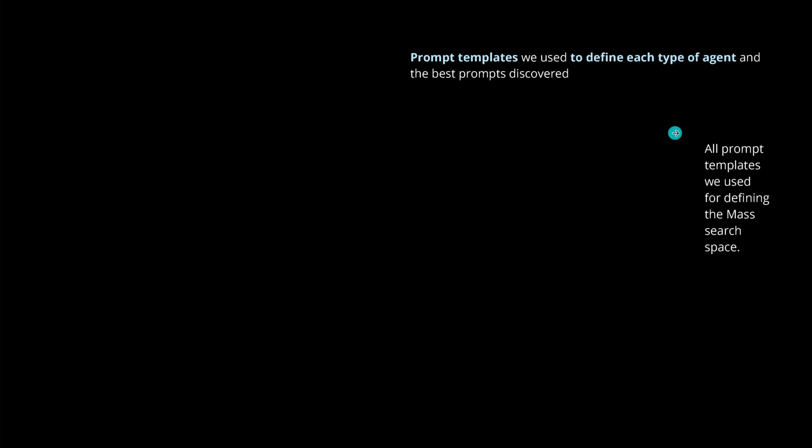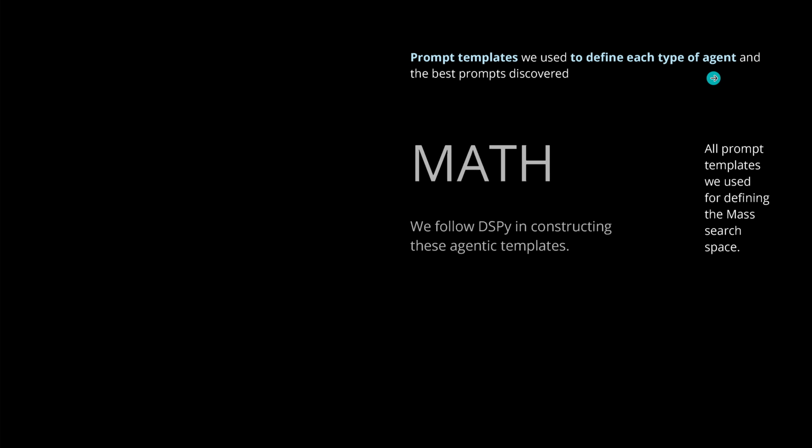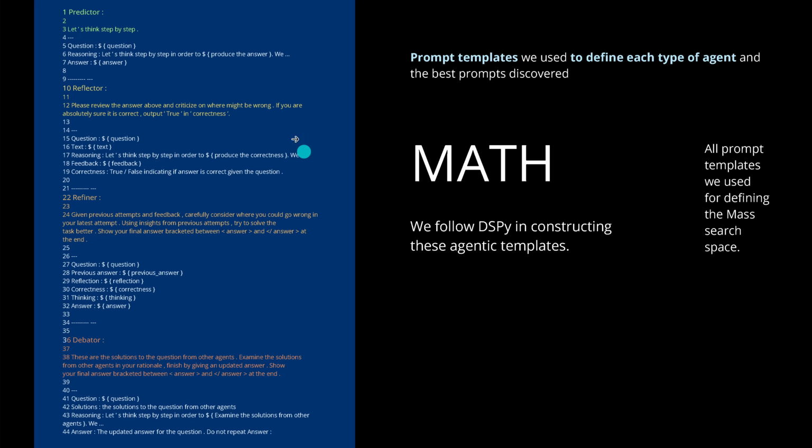I want to show you now the prompt structure because, of course, in DSPy here we have prompt templates that we start with. We use here this in the MASS search space, and for each type of agent they found here different optimized prompt templates. Now for mathematics, the task that I showed you at the end of DSPy, this is it. It is rather simple. Let's look at it. We start with our predictor, the simple let's think step by step. This is our chain of thought.